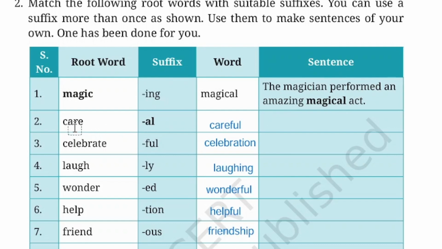Now care, care plus ful, careful. Now we have to form a sentence with careful. So we can make a sentence like, the surgeon was careful during the delicate operation.